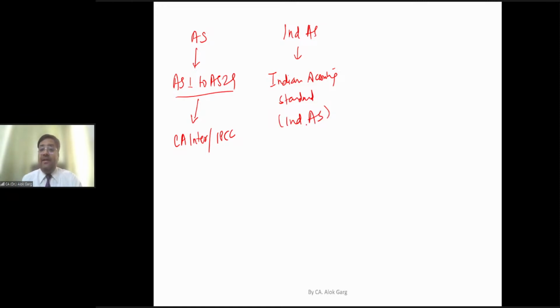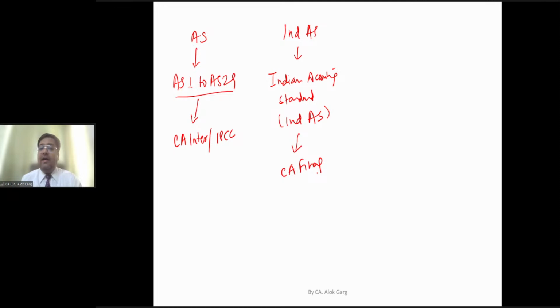These Indian accounting standards are applicable in CA Final, right? So Paper 1 is the financial reporting paper, and if I talk about Paper 1, 95% of the syllabus includes Indian accounting standards. Financial reporting is nothing but Indian accounting standards. You have to read Ind AS for cracking your financial reporting paper, right?